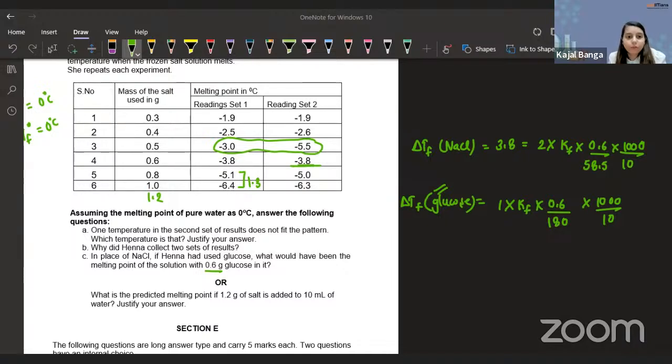Or there's another way of looking at it. For 0.6 gram, bacha, what is the depression? For 0.6 gram of glucose, we have the depression as 3.8. So can't I say for 1.2 gram, the depression will be 3.8 times 2? Because you are doubling the amount, and colligative properties depend on the number of particles. So if you double the amount, you double the number of particles, so your colligative property will also double. Make sense?